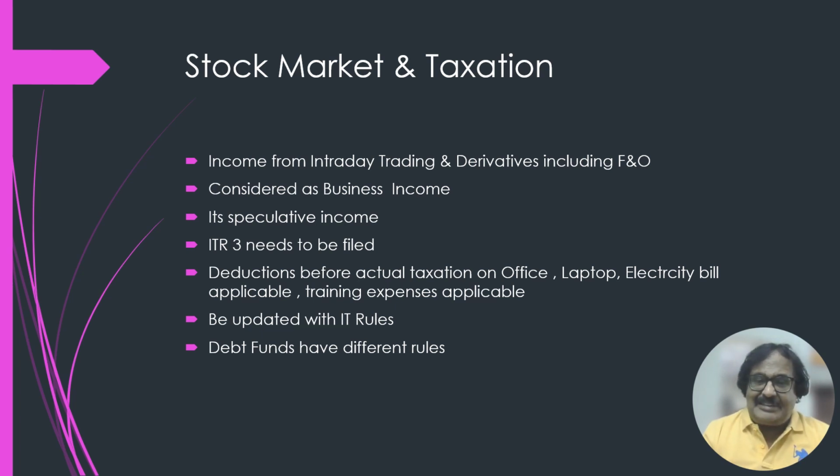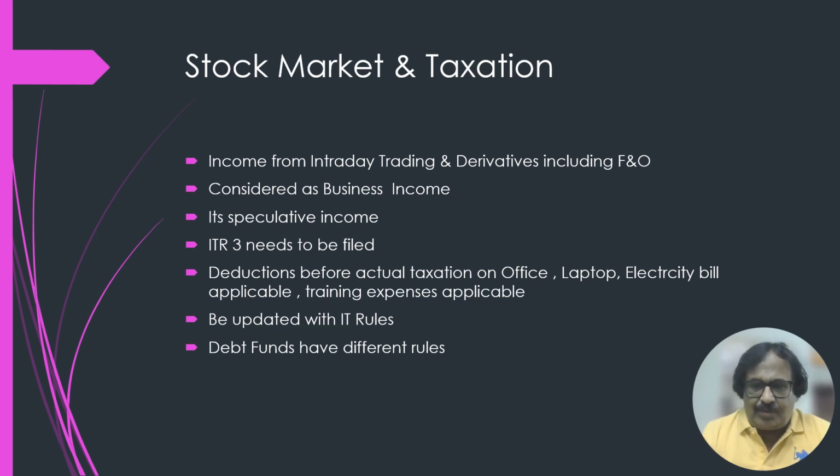But since it is a business income, there is one facility available: you can deduct from that profit the expenses incurred in the business, like office expenses, laptop expenses, electricity bills, internet bills, training expenses.